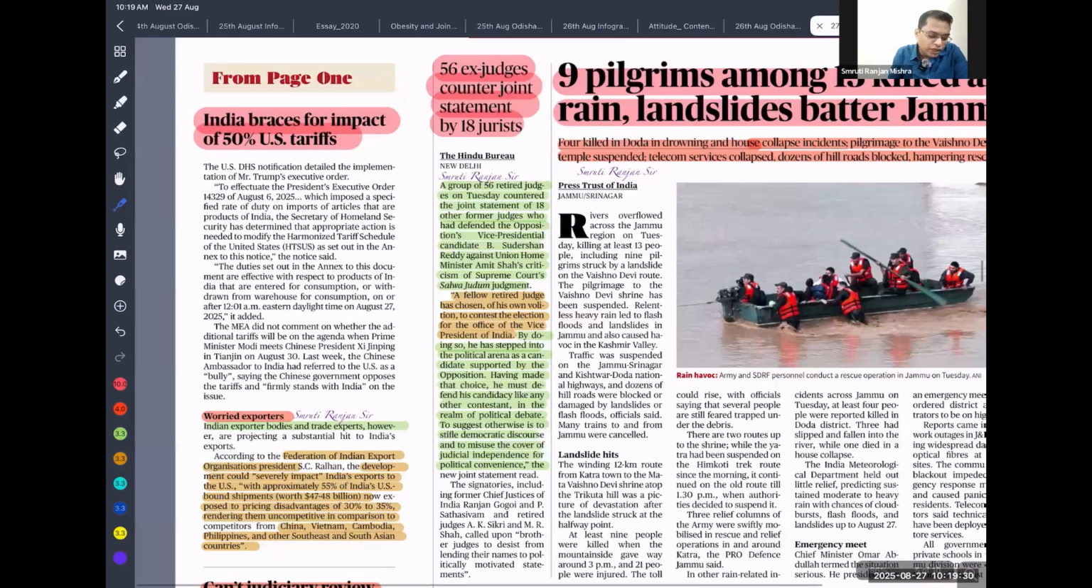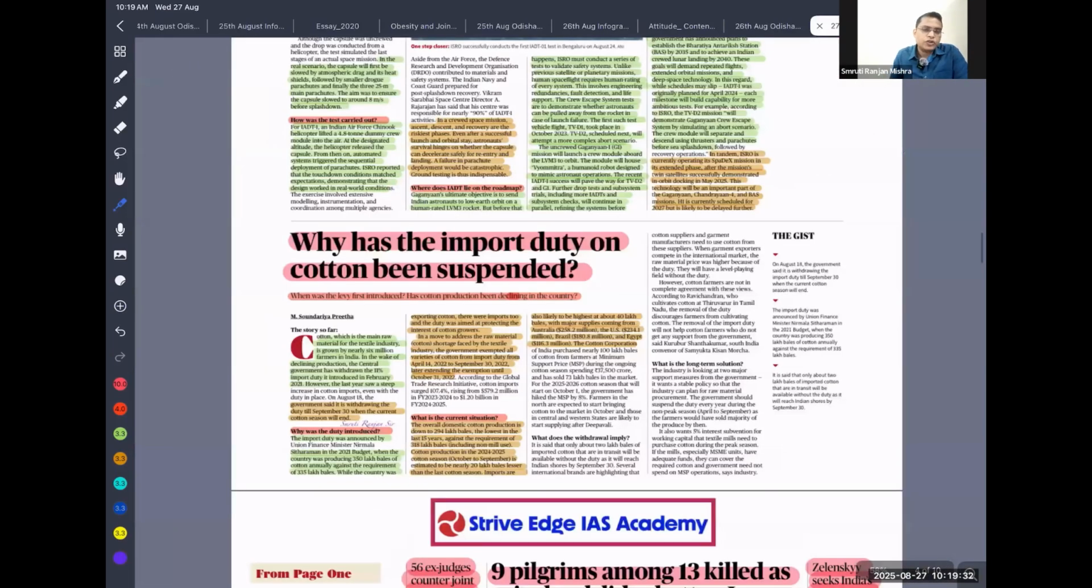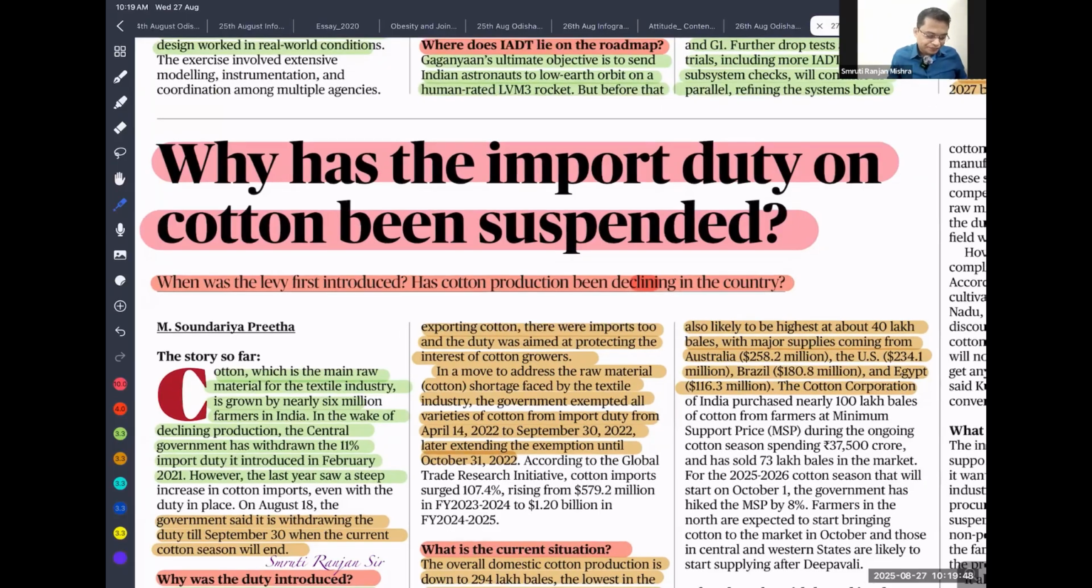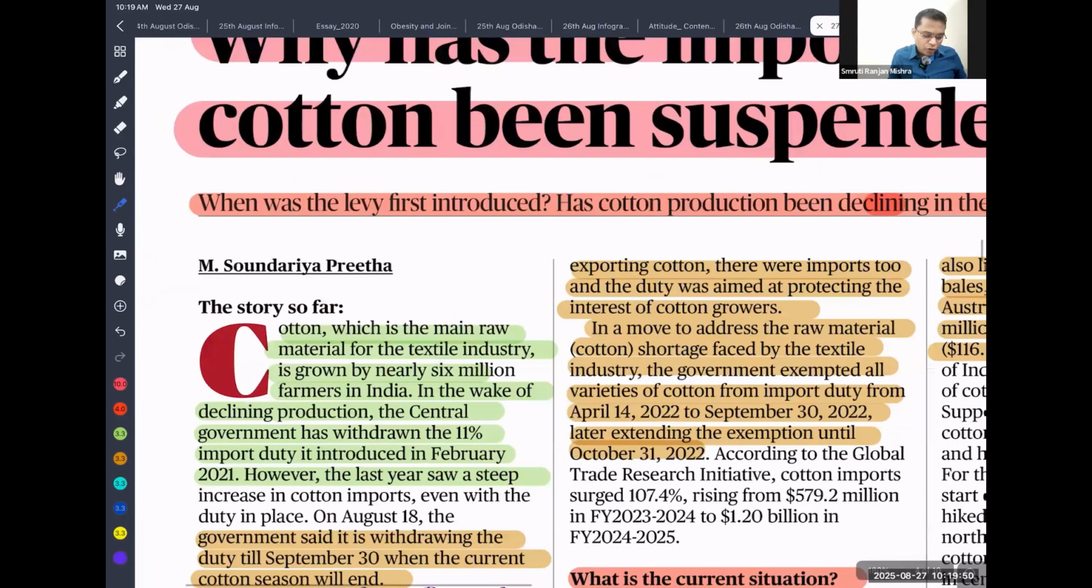So why has the import duty on cotton been suspended? If you look into that, what is the status, which country is the largest producer of cotton in the world? Let me see how many of you know which country is the largest producer of cotton in the world. The cotton, which is the main raw material for the textile industry in India. So this data is very important. 6 million farmers in India